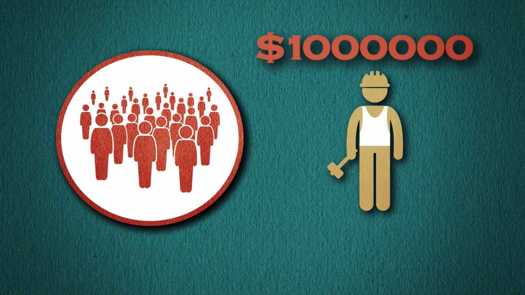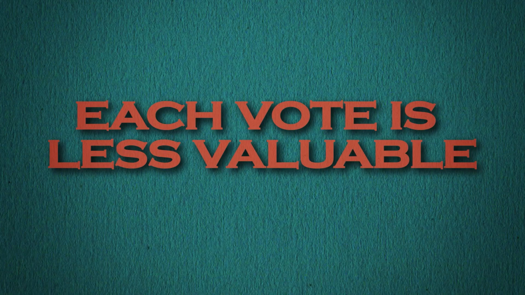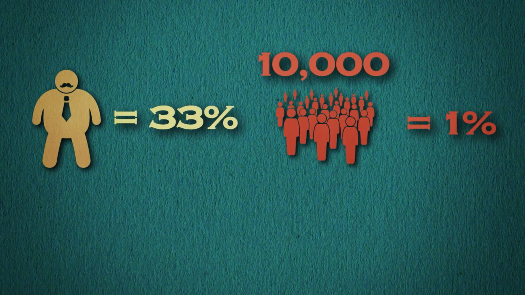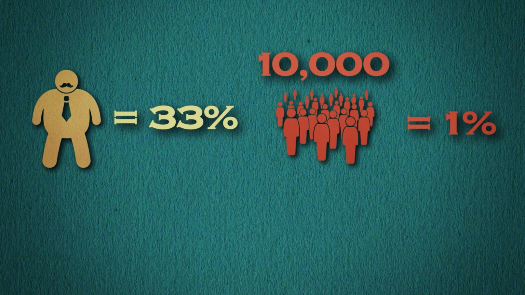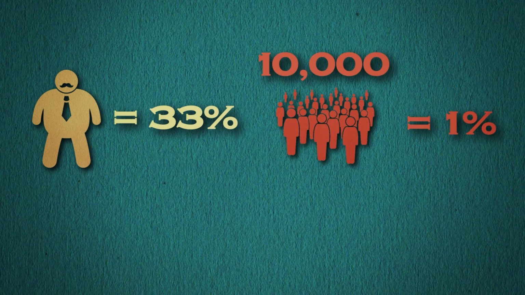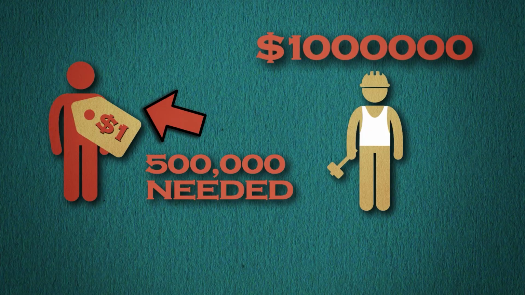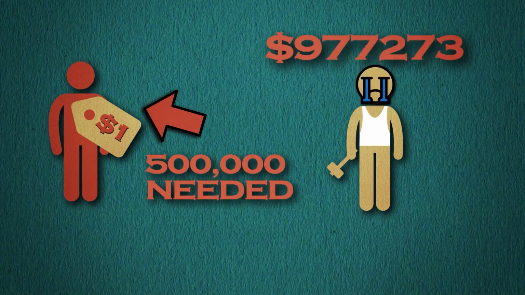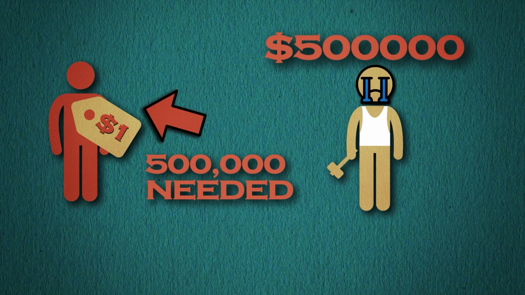However, if we expand the vote to everyone in the city, bribery no longer works. First, each vote is now much less valuable. Before, bribing one person meant 33% of the vote. Now, bribing 10,000 people only gets you 1% of the vote. Second, bribery becomes too expensive. Even if you could bribe the citizens with $1 each, in order to get more than 50% of the vote, the builder would have to spend half his profit.